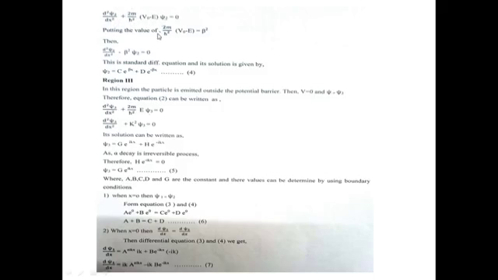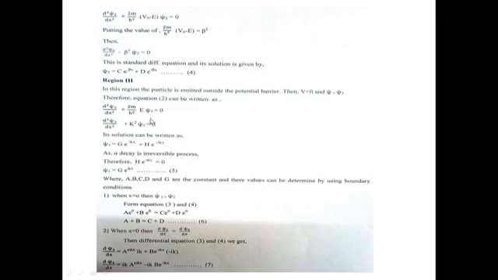Putting 2m/h cross square (V0 - E) = beta square, it becomes d2 psi 2/dx square - beta square psi 2 = 0. This is also a standard differential equation and its solution is psi 2 = C e^(beta x) + D e^(-beta x), which is equation number 4.